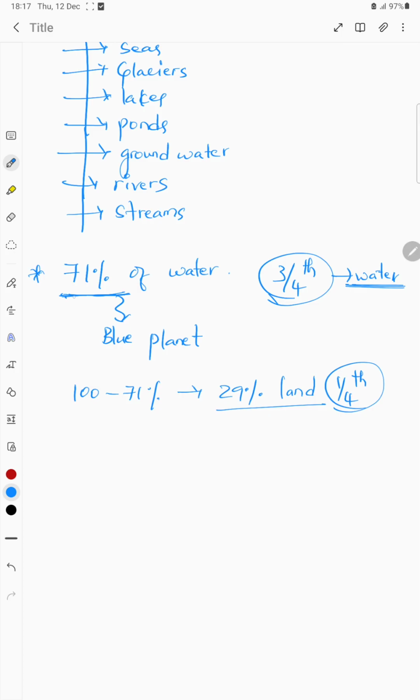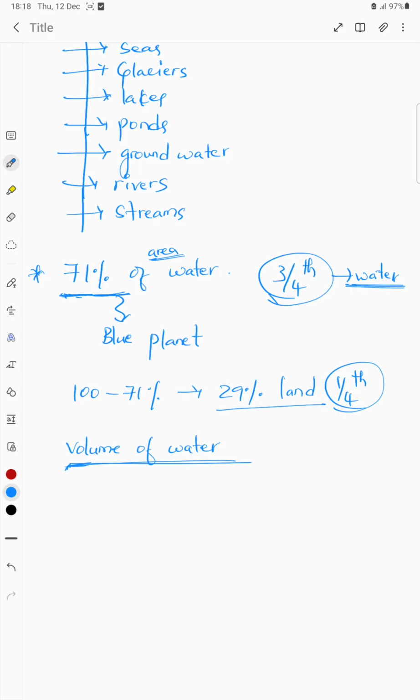We know that 71% of Earth's surface is water. So if I calculate the volume of water, 71% of area is occupied by water. If we talk about water, we don't generally measure it in areas, right?